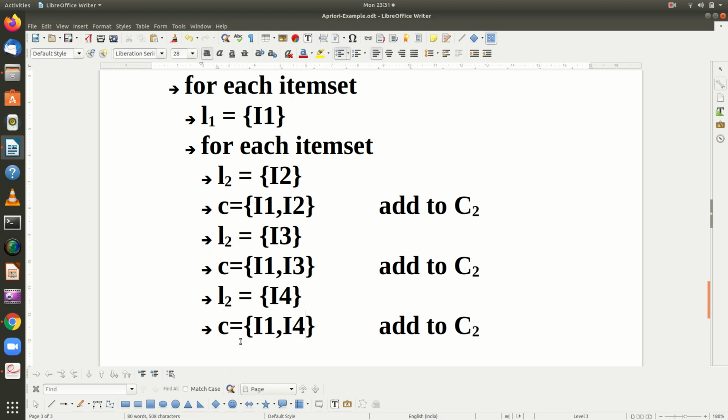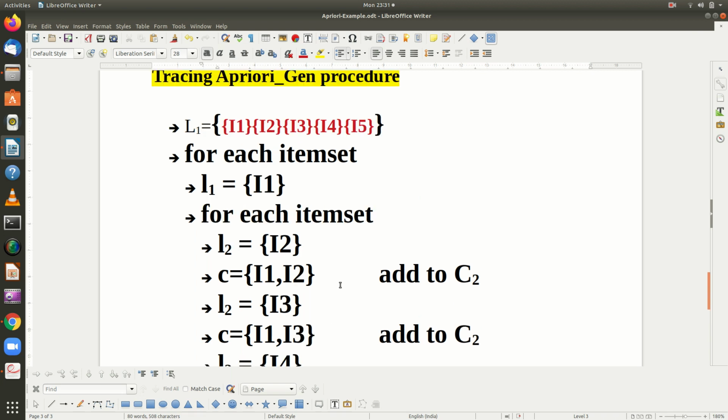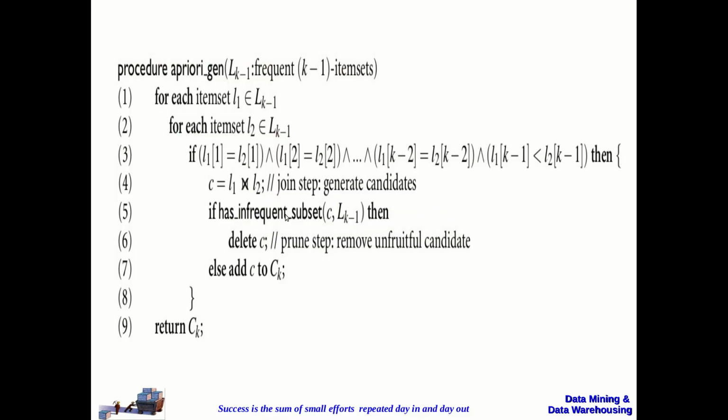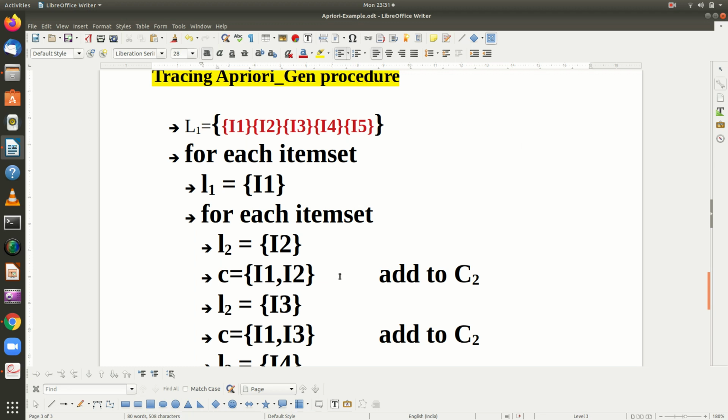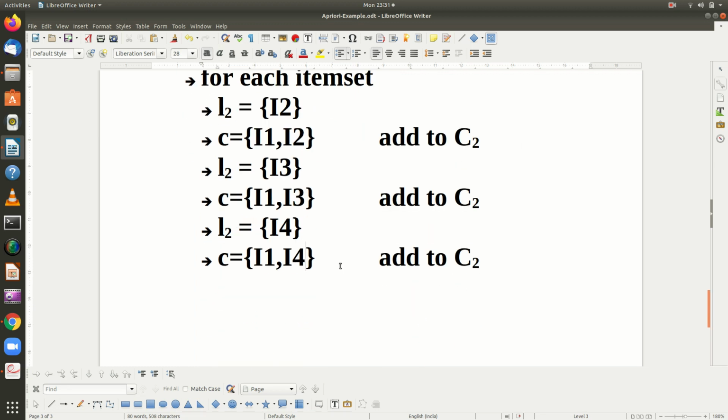Both I1 and I4 are frequent, so the condition is satisfied and C is added to C2.